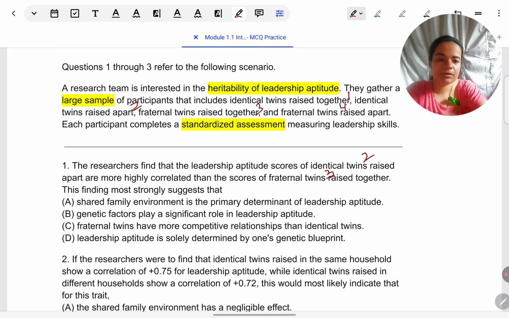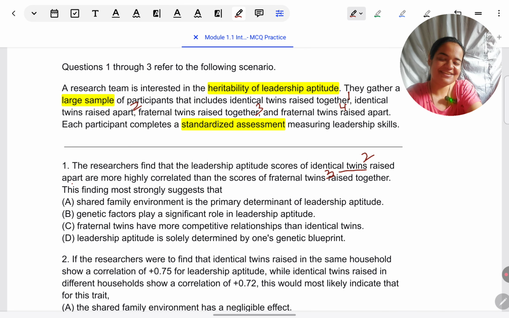The numbering I'm doing according to what I did in the scenario. The finding most strongly suggests that, okay, before looking at the response choices, if you've understood twin studies well, I think this is very obvious. This is like an easy mark that you can get. They're identical twins, their genes are 100% the same. They've been raised apart. Still, there is good concordance between their leadership aptitudes. So, what does that mean?